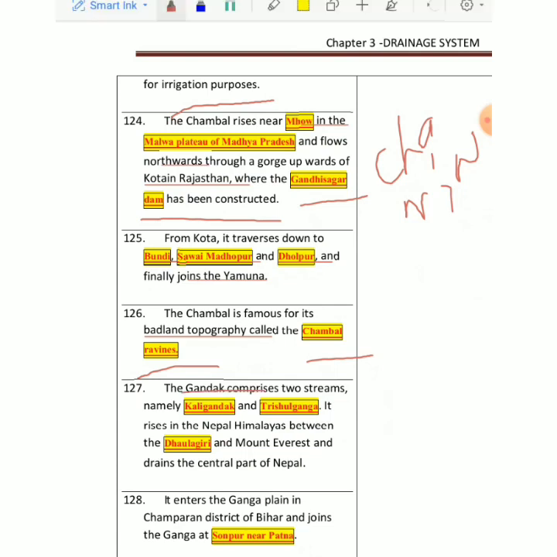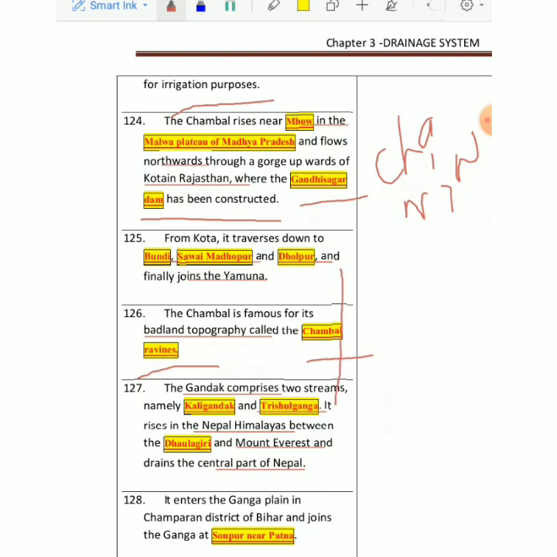Then we have a river called Gandak. Mainly it comprises two streams. One is Kali Gandak and one is the Trishuli Ganga. Right, it rises in an area called the Nepal Himalayas, because Himalayas mainly originated in Nepal, not in India, right? Between Dhaulagiri and Mount Everest, this river is very important and drains the central part of Nepal. So Gandak is a very important river for Nepal.